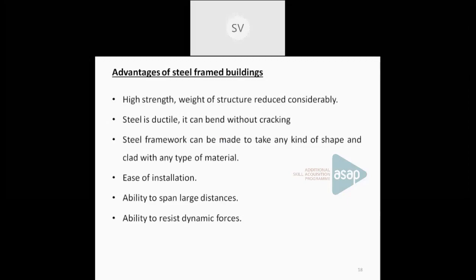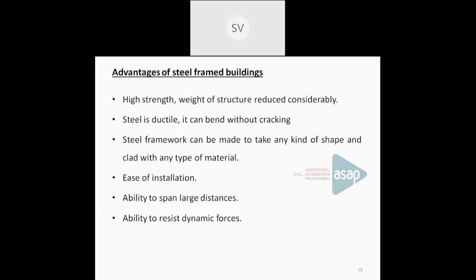Steel is very ductile in nature. That means it can bend without cracking. Without crack formation, it can take its load by bending action. Then it can be made into any shape, and cladding is also possible with this steel material. Installation is easy, it can be used for large spans, and it can be used to resist dynamic forces also. So these are the advantages of steel framed structures.